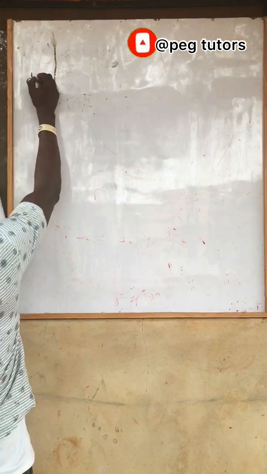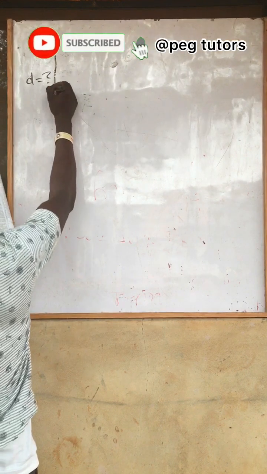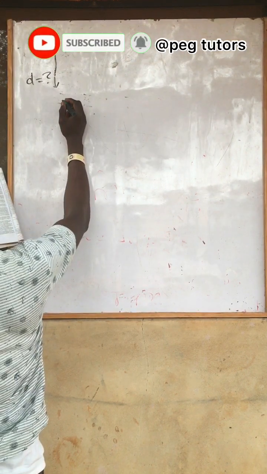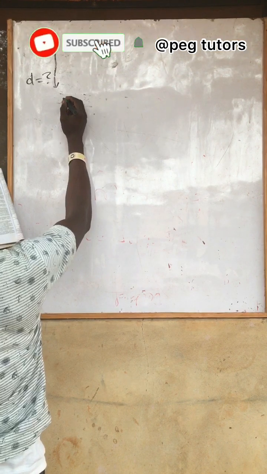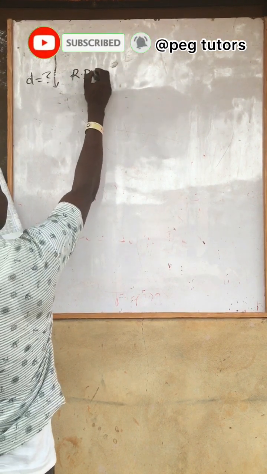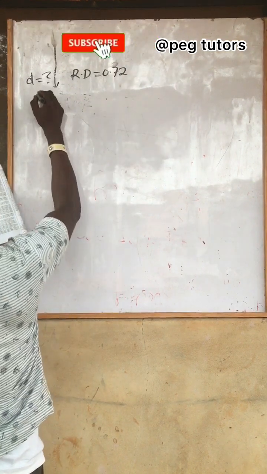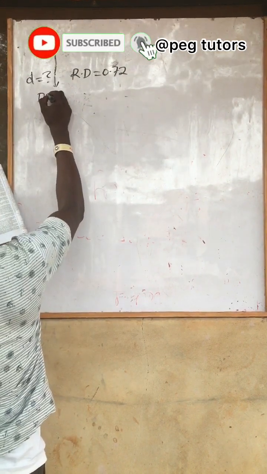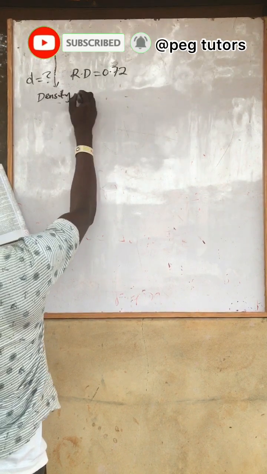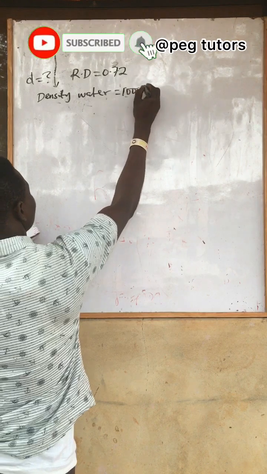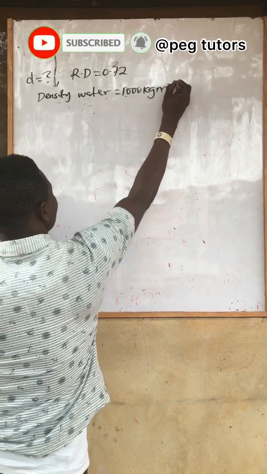Number 3, I asked to find density first of all. What's the density of a fuel of relative density 0.72? So the relative density of fuel is 0.72. Now they gave you density of water as 1000 kilogram per meter cubed.